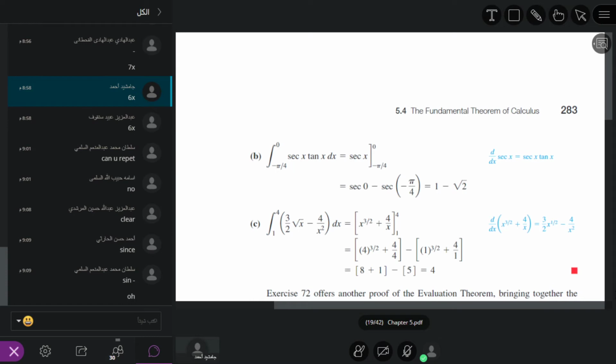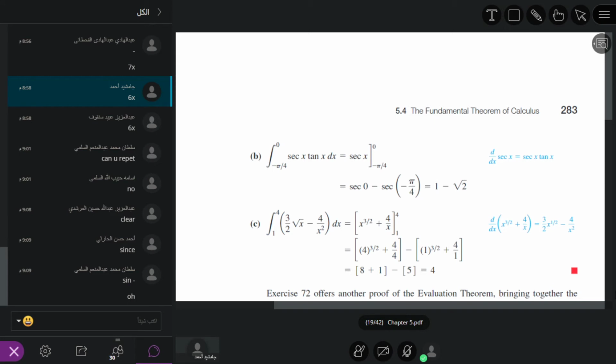So what is the antiderivative of this function? What is the antiderivative of sec x tan x? Yes, we have studied in 4.7 the antiderivative of sec x tan x. It is equal to sec x, because if we take the derivative of sec x, it is equal to sec x tan x.